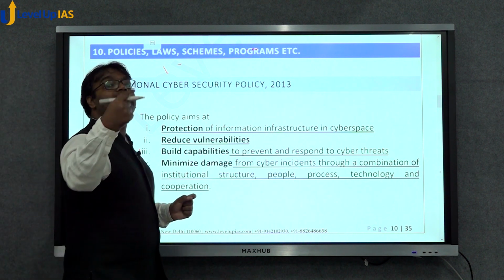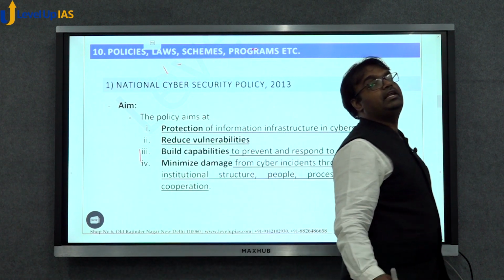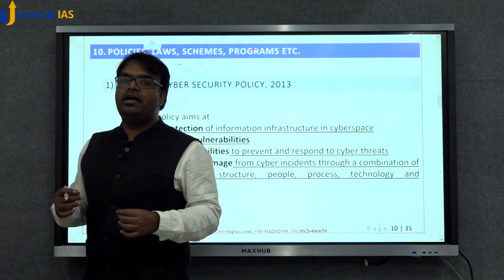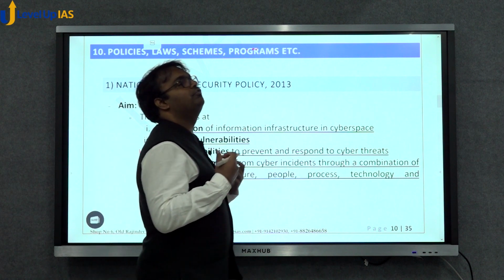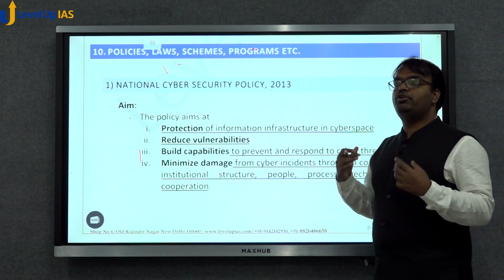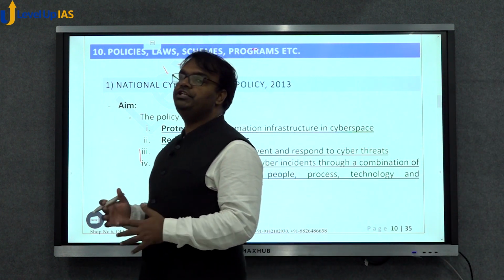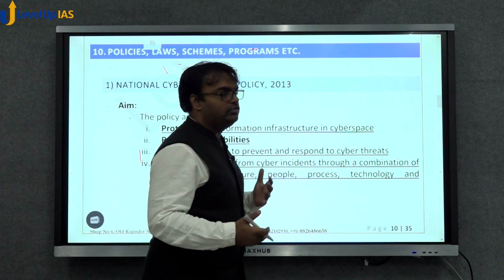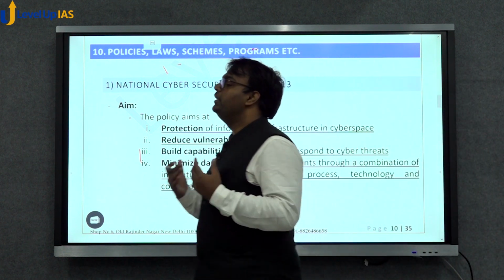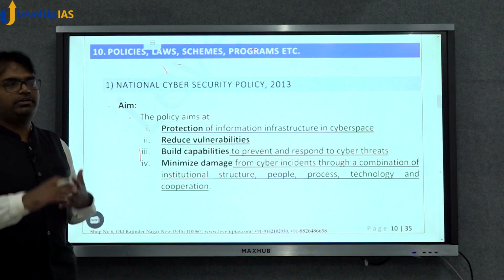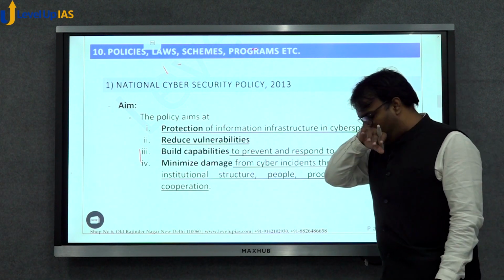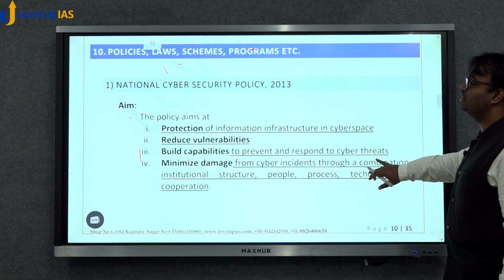It was in the news recently as the Prime Minister had said that India needs an effective policy. News reports had said that the government of India is on the verge of approving a new cyber security policy. So what is the 2013 policy? What are the problems with it, because of which we need the new policy? Right now the new policy hasn't been approved yet, and thus the details of that policy are not in the public domain. Details of the draft policy are also not in the public domain. We have the 2013 policy that's there. Let us understand this 2013 policy.